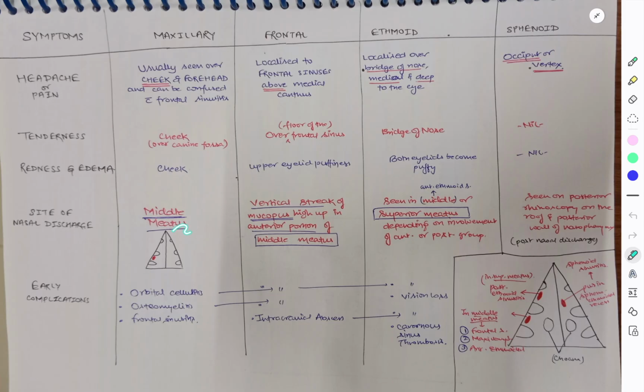Okay, so on examination you can see the nasal discharge in the middle meatus. On tenderness you can see over the cheek, redness and edema over the cheek, and pain in the cheek. So this was about the maxillary sinusitis.